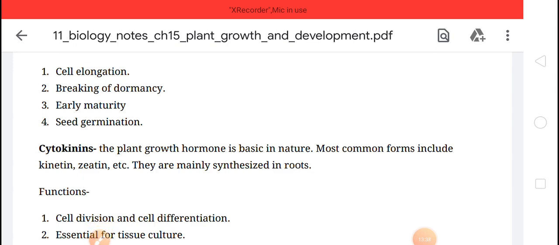Okay, so this is about gibberellic acid that we have discussed today. Okay children, the two hormones, the two growth regulators we have discussed in this video: number one is auxin, and number two is gibberellin. Auxin and gibberellin are the growth promoters. Okay, while ethylene and ABA, that is abscisic acid, are growth inhibitors. Okay, clear children? Any problem regarding that?